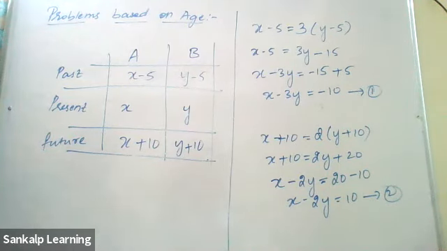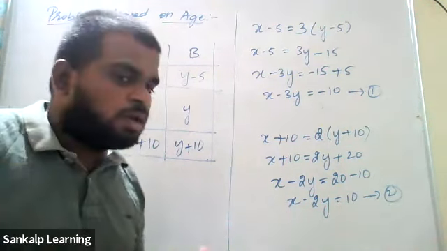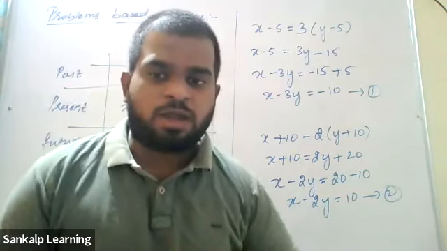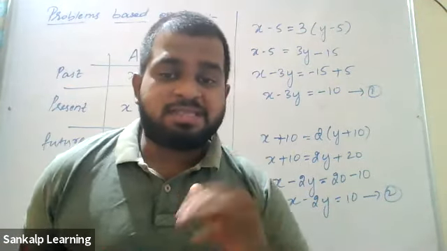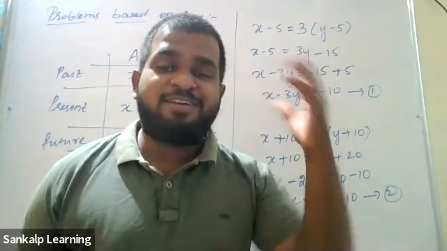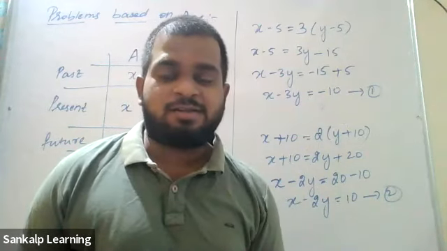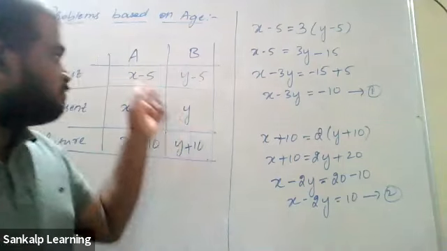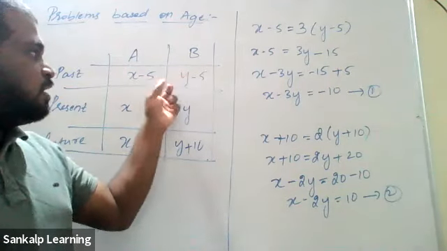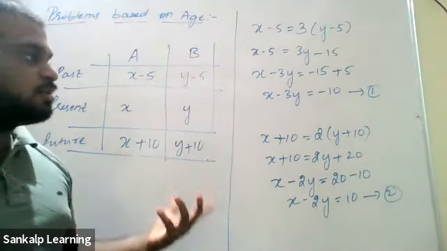Sir, x is equal to 2, y is equal to 4. No. Come on, you have to think a little. x is equal to 2 means the present age is 2. Five years ago, that child wasn't even born. Sir, x is equal to 50, y is equal to... we are talking about x minus 5, y minus 5.